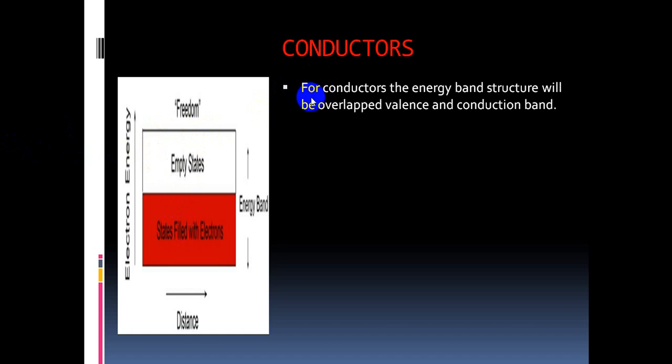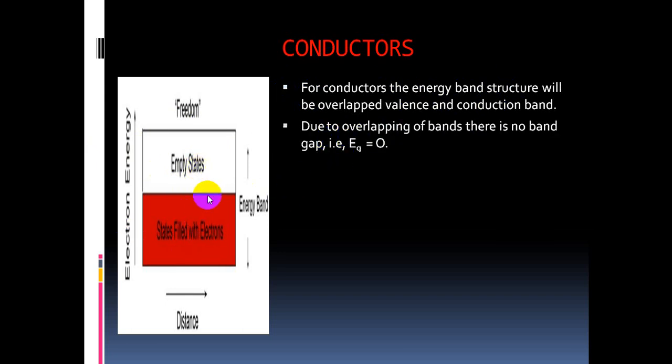Come line by line. For conductors, the energy band structure will be overlapped valence and conduction bands. Next one. Due to the overlapping of bands, the energy gap equals 0. That means there exists no energy gap, that means Eg equals 0.